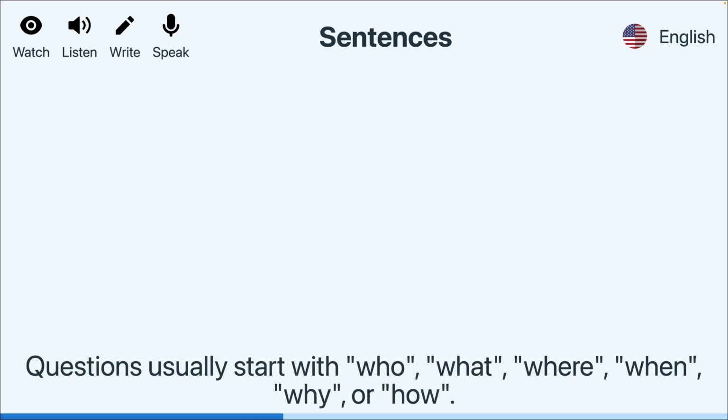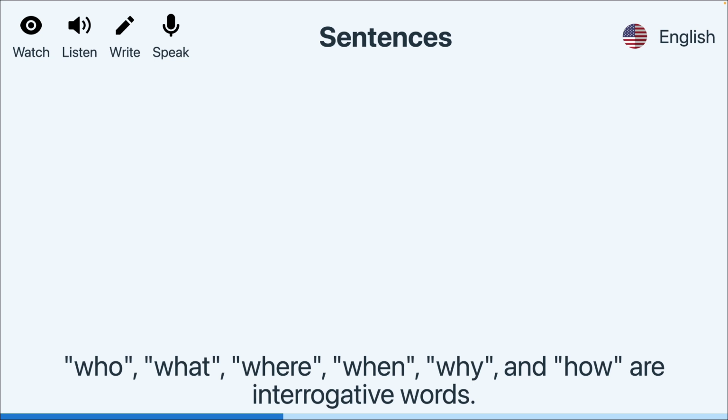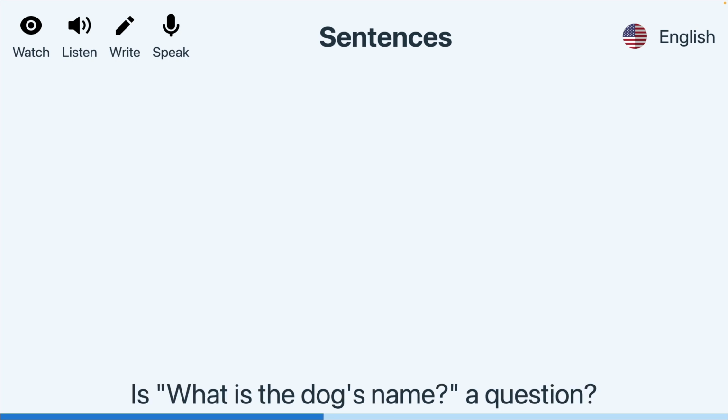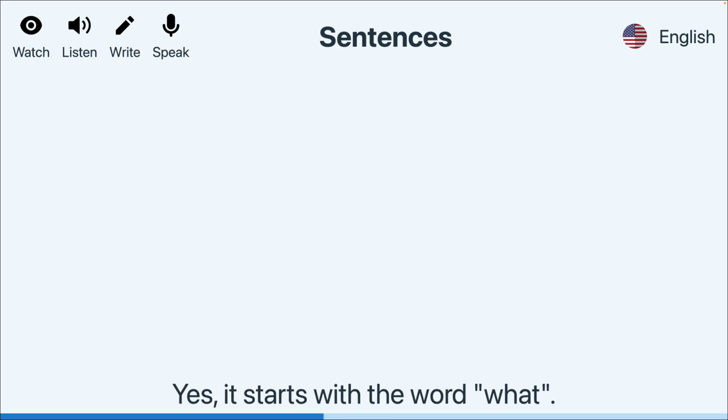Questions usually start with who, what, where, when, why, or how. Who, what, where, when, why, and how are interrogative words. For example, who is the boy? Is "What is the dog's name" a question? Yes, it starts with the word what.